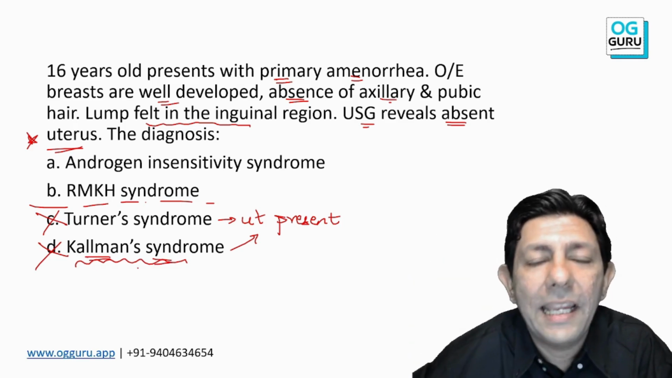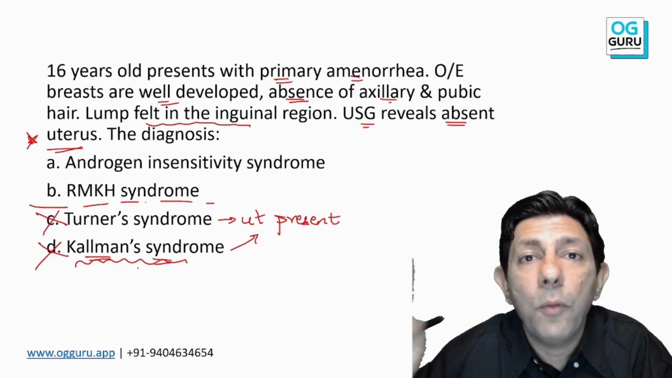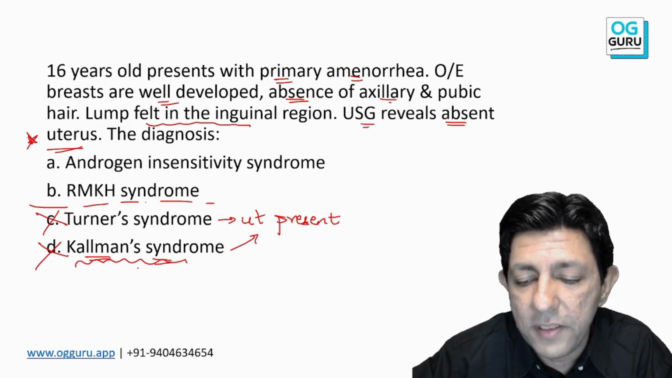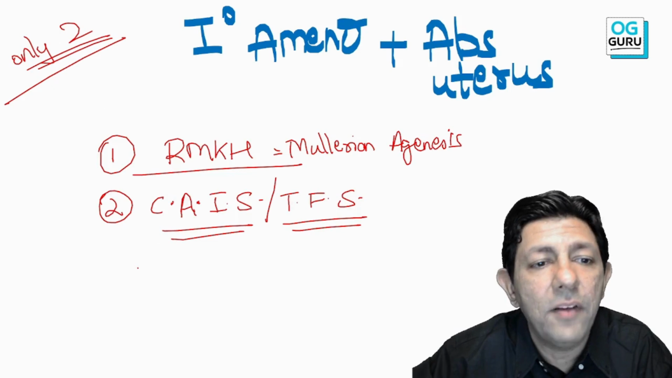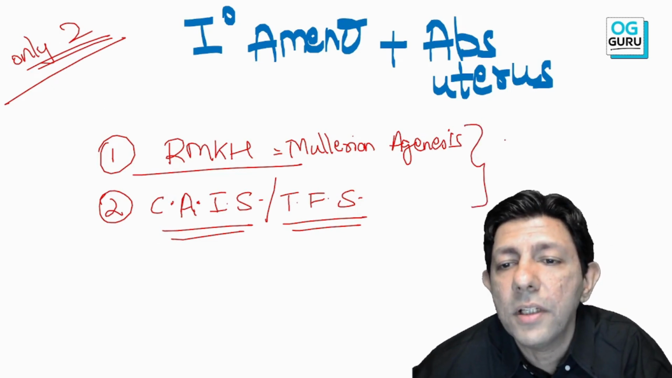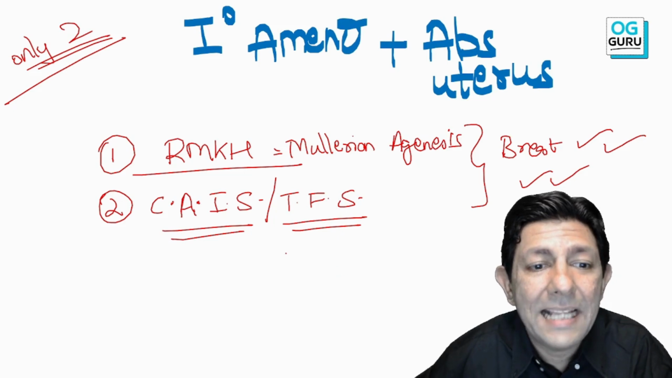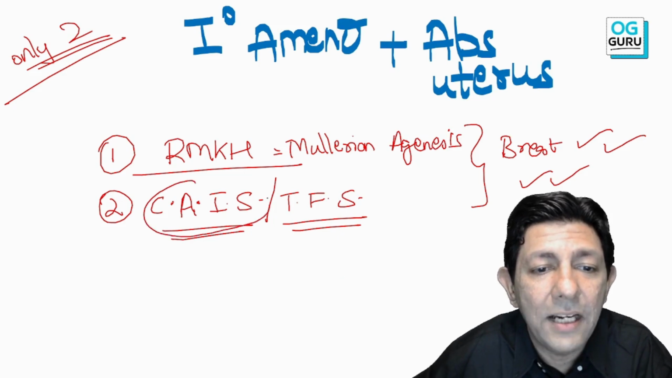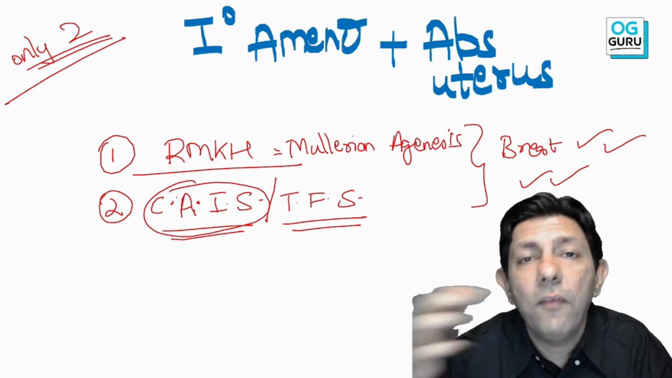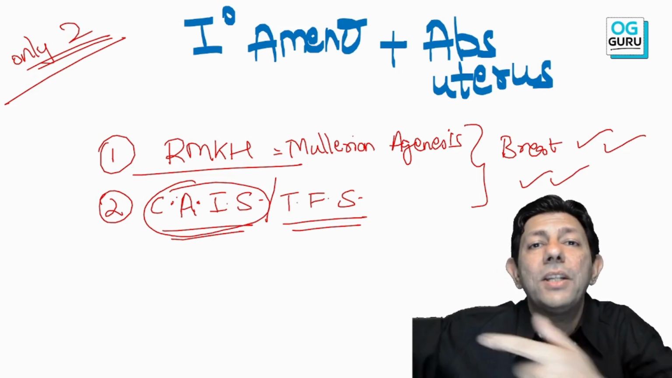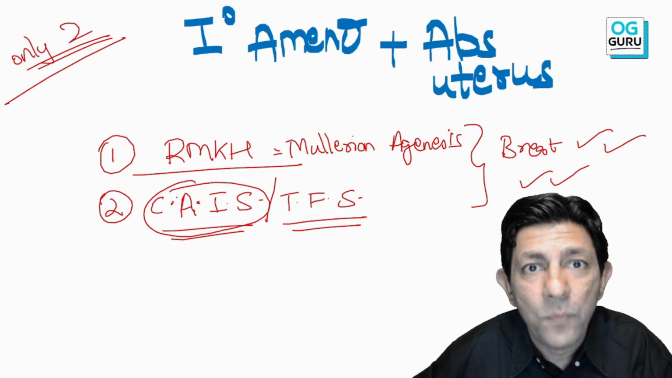Okay, now look ahead. Primary amenorrhea and absent uterus. Now breast is not a difference. The breast is well developed in both these patients. But as the name suggests, androgen insensitivity, what are we going to examine? Look at the patient's axillary and pubic hair.